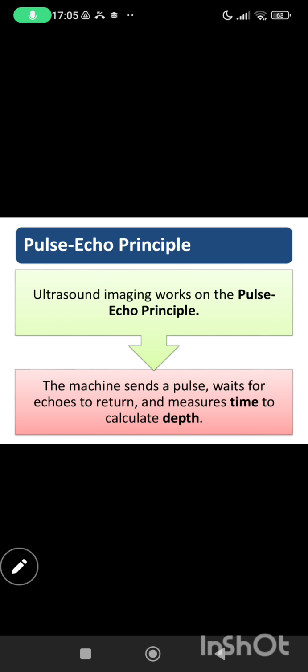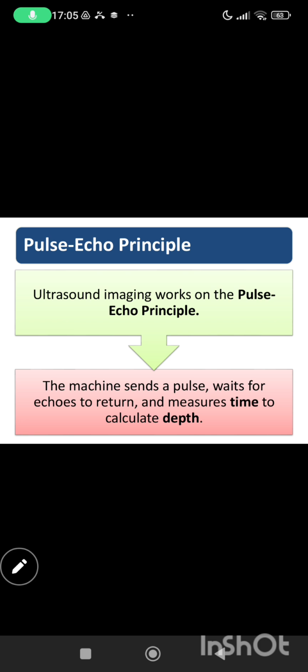That is also known as calibration speed. In ultrasound it is assumed that the speed of sound in all soft tissues is constant, and that constant is 1.5 millimeters per microsecond, also known as calibration speed.